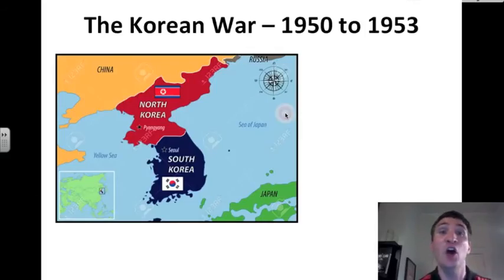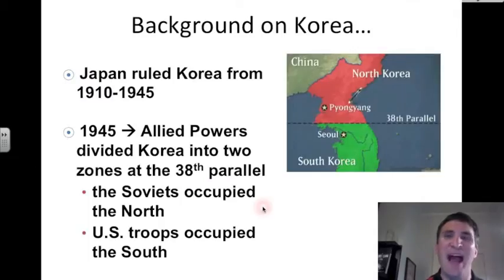Let's go to Korea for the Korean War, which was from 1950 to 1953. Here is Korea, north and south. It is south of China, and it is northwest of Japan here. Let's get some background on Korea. Japan ruled Korea from 1910 to 1945. In 1945, the Allied powers of World War II divided Korea into two zones at the 38th parallel.